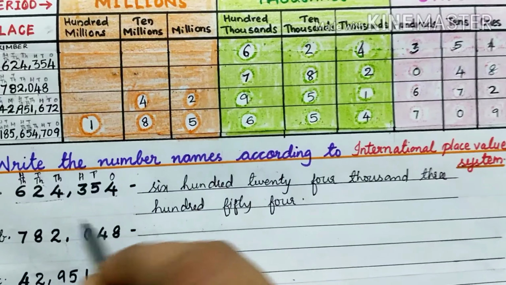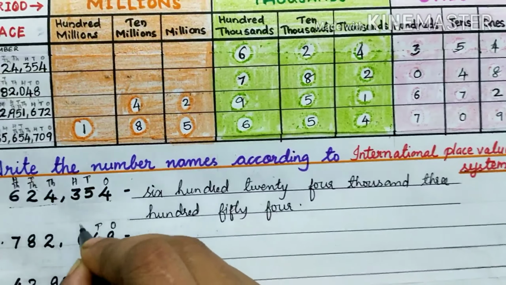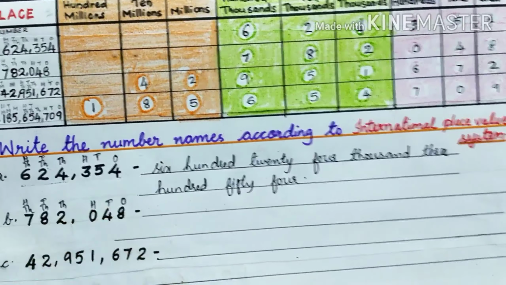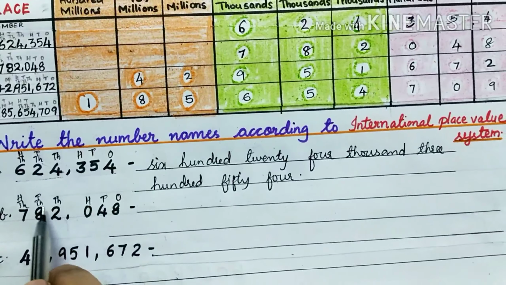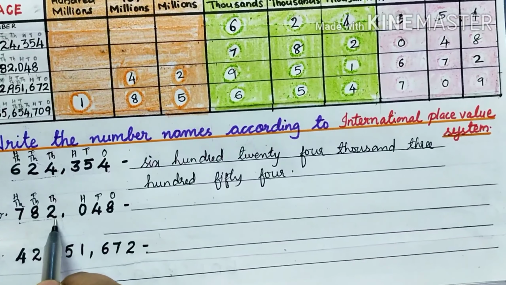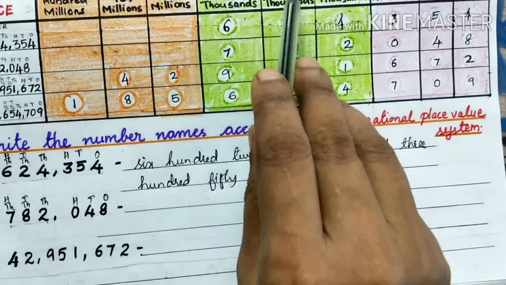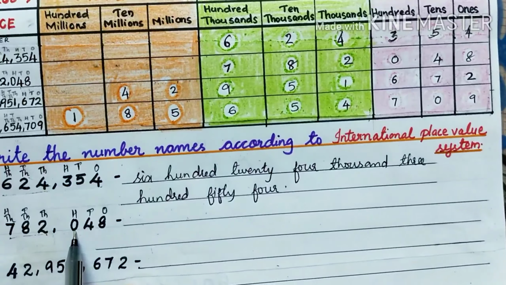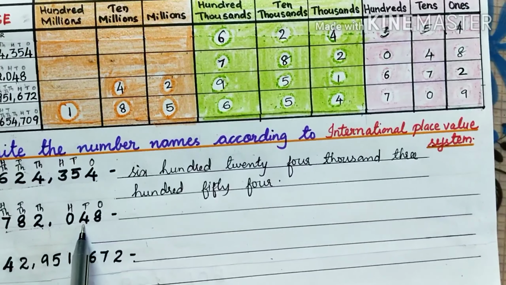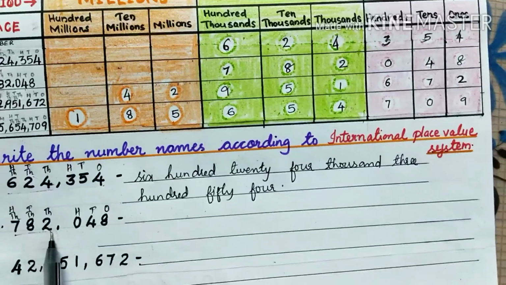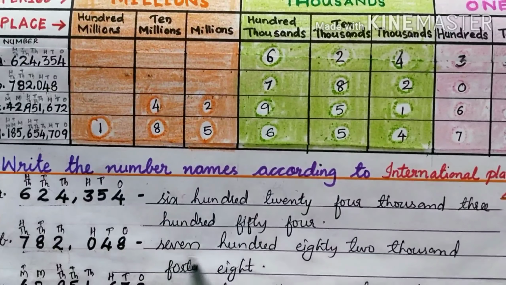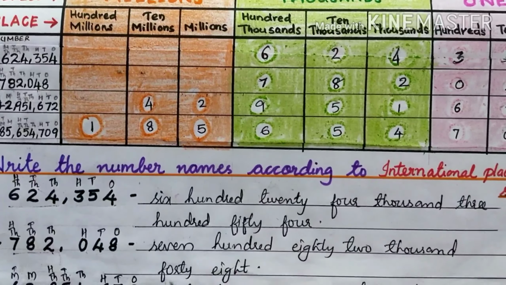Now we will write the next number. Again write the places: ones, tens, hundreds, thousands, 10,000s, 100,000s. 782,048. Hundreds place a digit is 0, so we say 48.